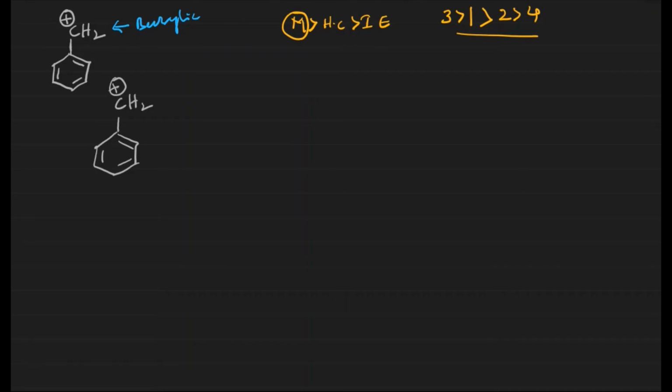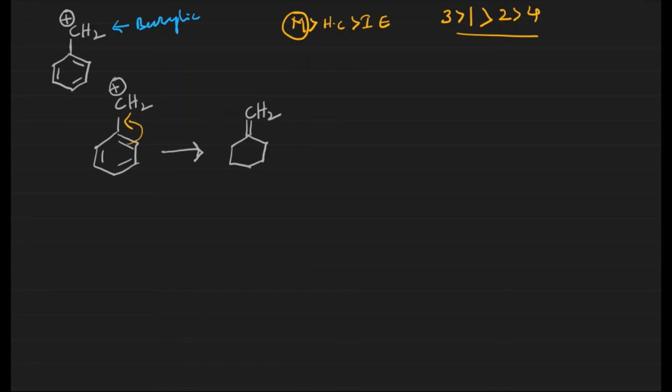How it will be stabilized, as we have already discussed yesterday in the types of delocalization. Here the pi bond and the carbocation are in conjugation. Delocalization takes place readily. When delocalization takes place, the carbocation is stabilized.